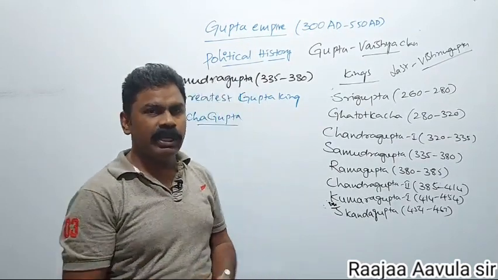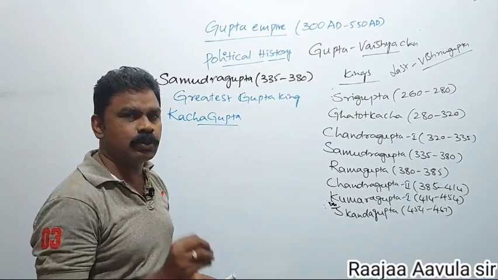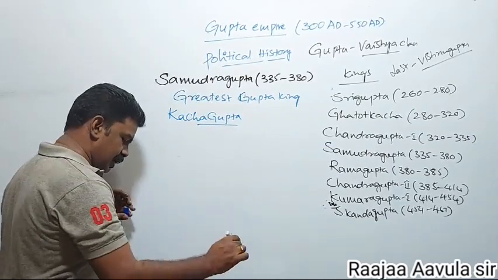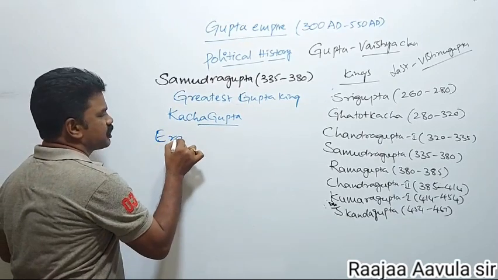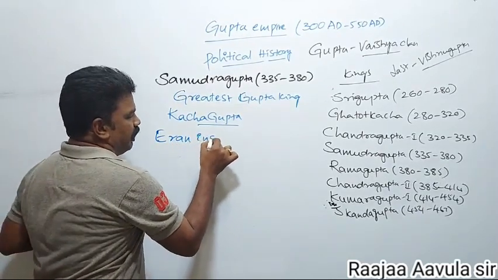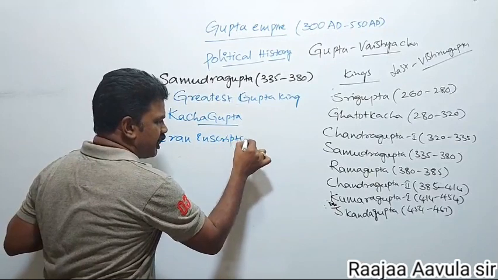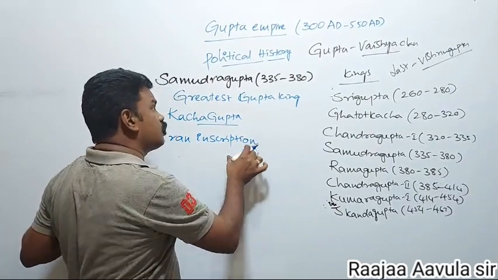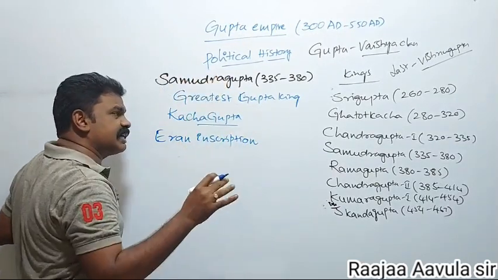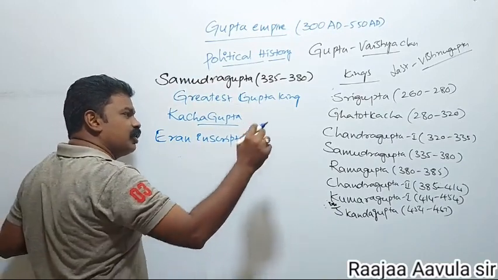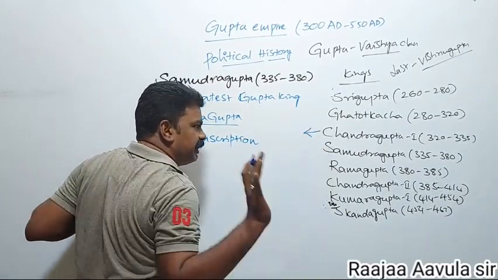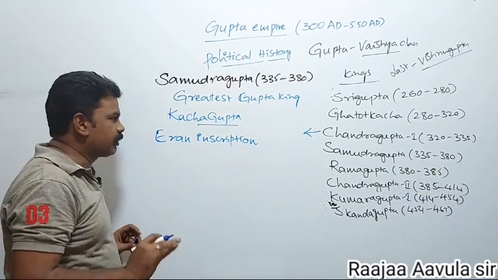According to the Allahabad inscription and also the Eran inscription of Samudragupta, the Eran inscription speaks about Samudragupta being elected as a king even during the time of the Chandragupta I period. This you have to remember.